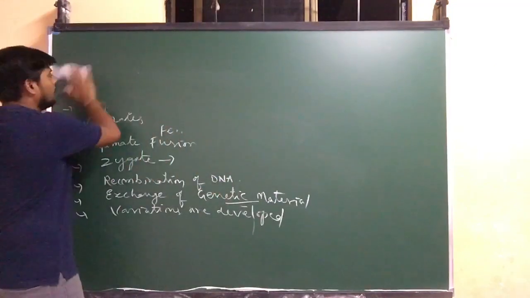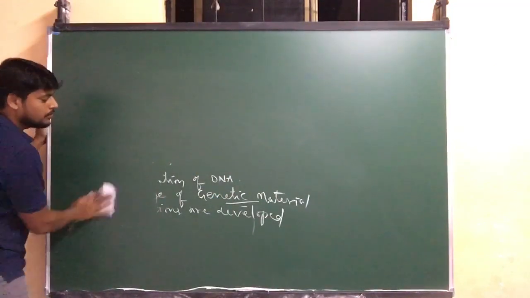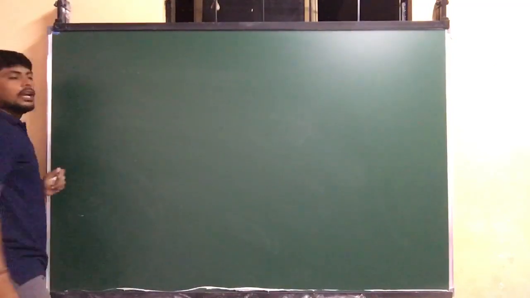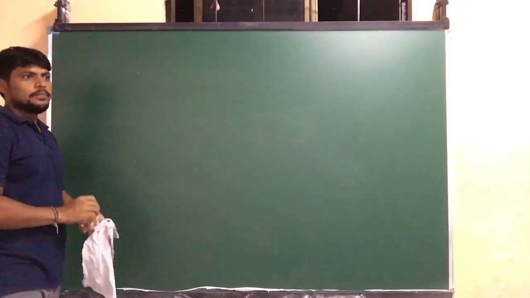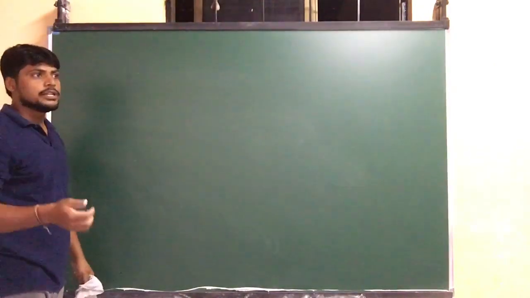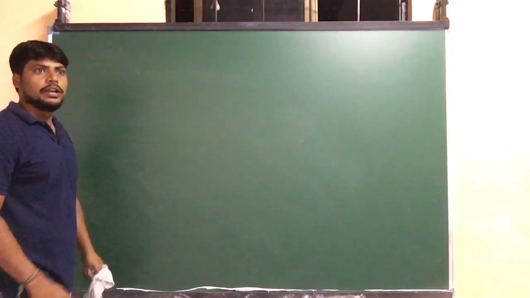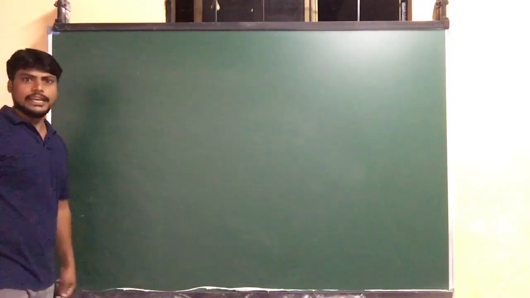Very important: compare the differences between the asexual mode of reproduction and the sexual mode of reproduction. Very important concept. Now, let us see the important features and different methods followed by plants as well as animals to continue their reproduction under the sexual mode. We will discuss that in a later class.